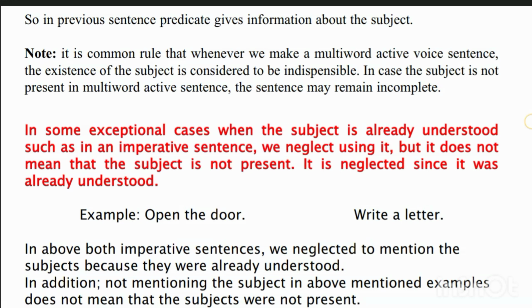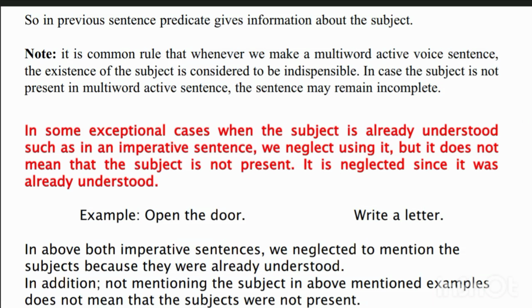In some exceptional cases, the subject is already understood, such as in imperative sentences. Here the subject is neglected, which does not mean the subject is not present. It is neglected since it was already understood. Like: open the door, write a letter.